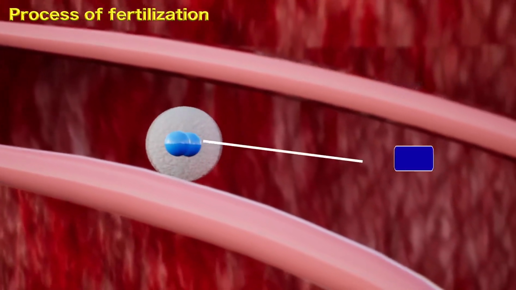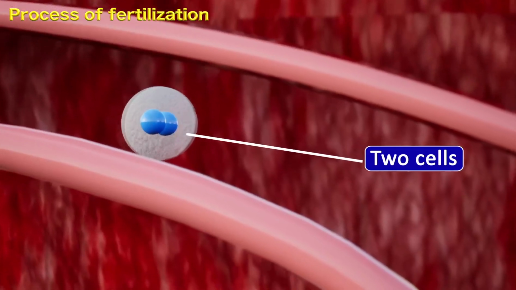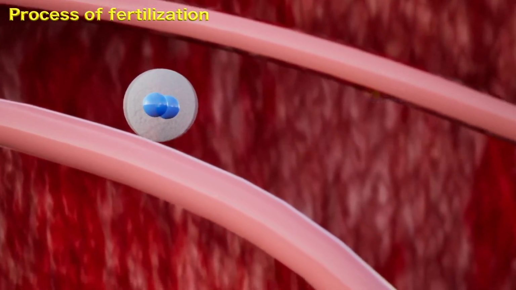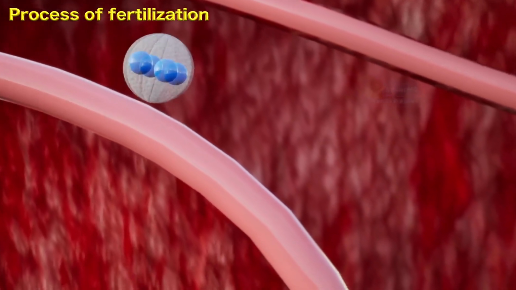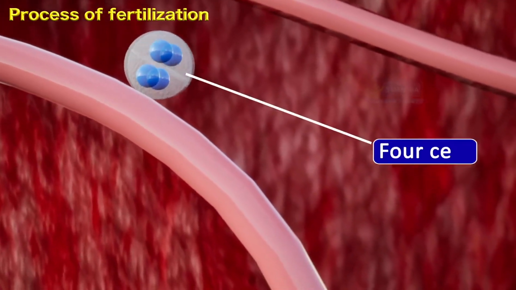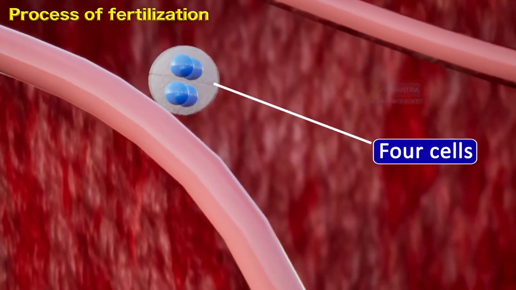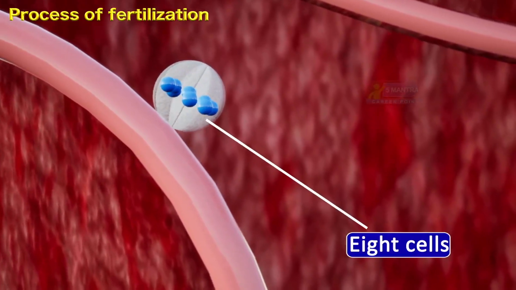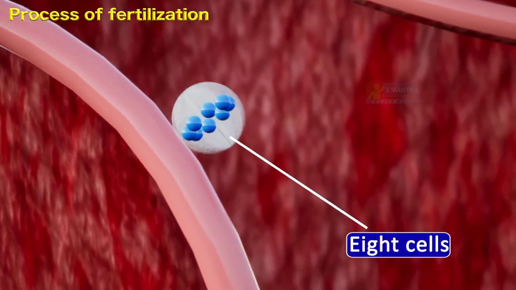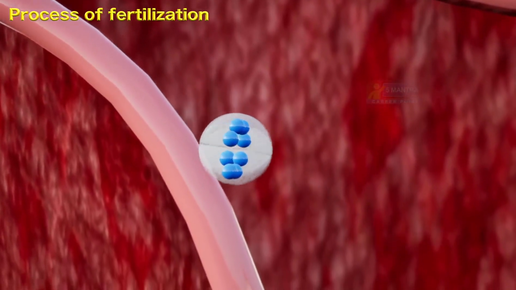While traveling, it undergoes mitotic division. Then, when it reaches the uterus, it transforms into a solid ball of cells. The thickness of the uterus layer increases after the completion of menstruation and waits to receive an embryo. If it does not receive any embryo, this layer breaks up and menstrual fluid comes out.